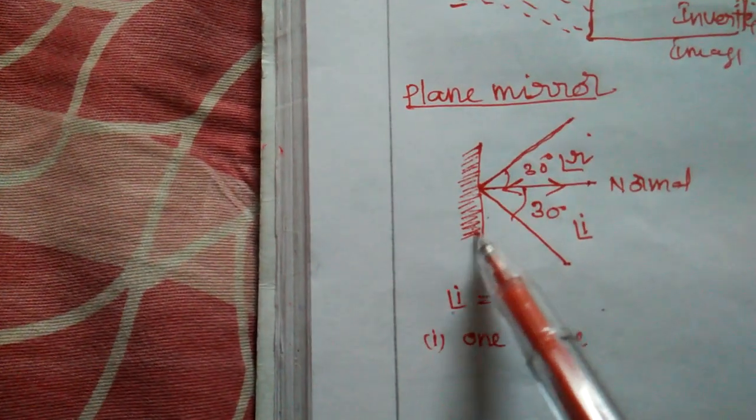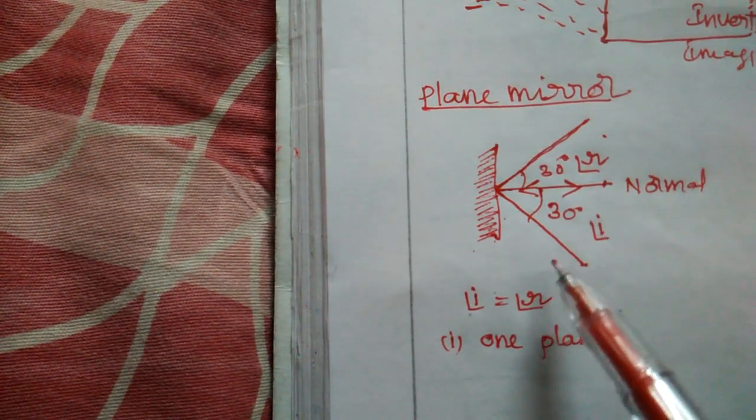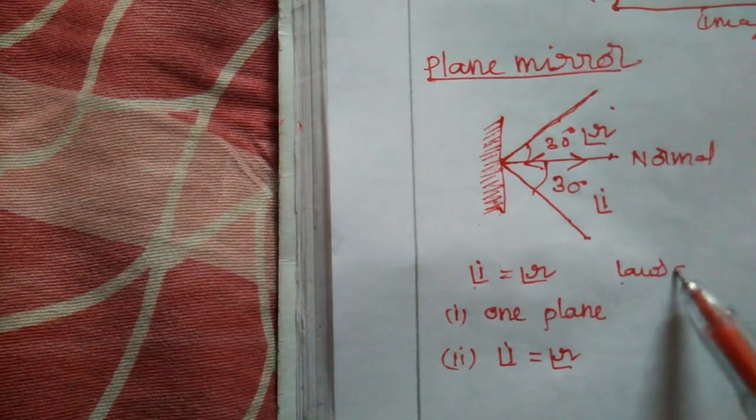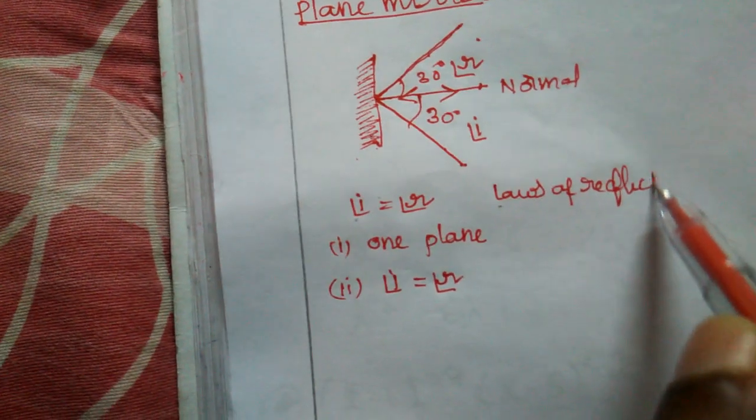If you consider two things, the first one is that the normal, the incident ray and the reflected ray are all in one plane. Then only it is known as a plane mirror, because here the normal, the incident ray and the reflected ray are all in one plane only. The second condition is that angle I is equal to angle R. These two are known as the laws of reflection. Okay, you understand now? Laws of reflection.